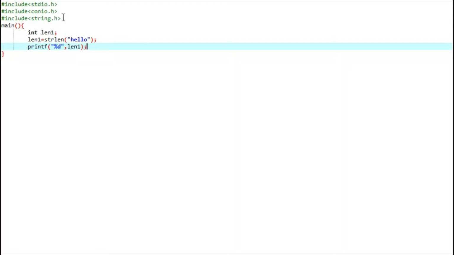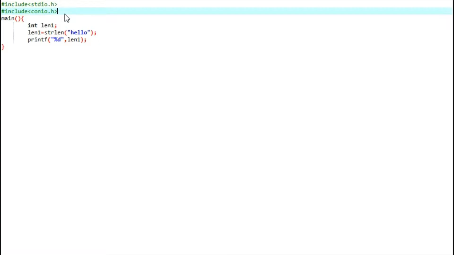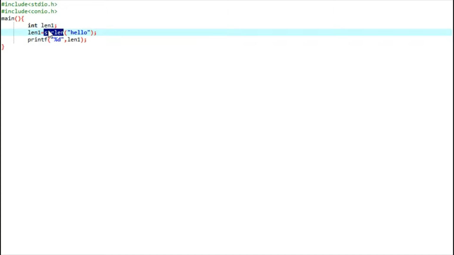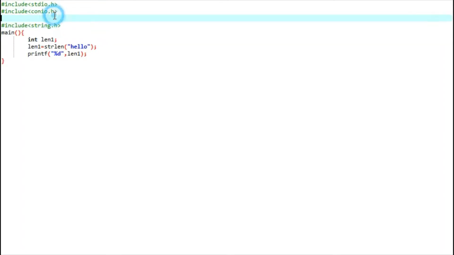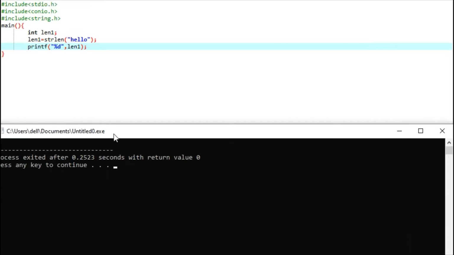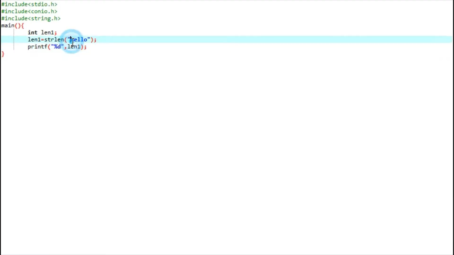Okay, let's compile. If I have not included the library, then it will give you the error strlen. So you must include the library so that the linker, the compiler, will understand it. Let's now compile it, no error, and let's see. You can see there is a 5, which is the length of the string 1 2 3 4 5.